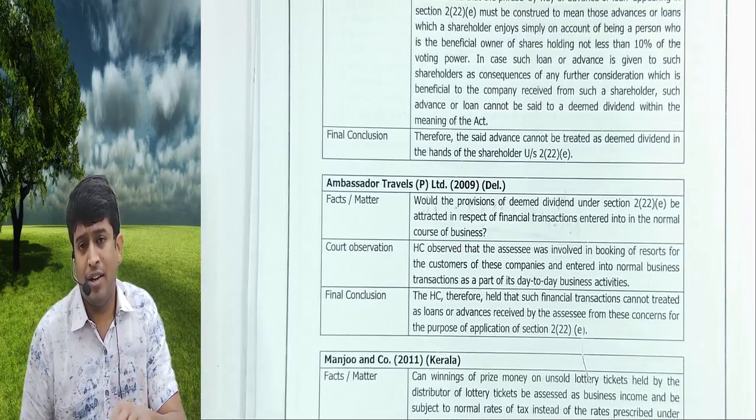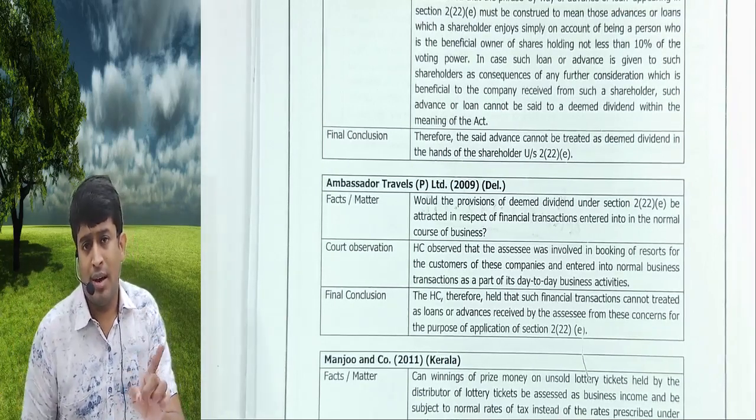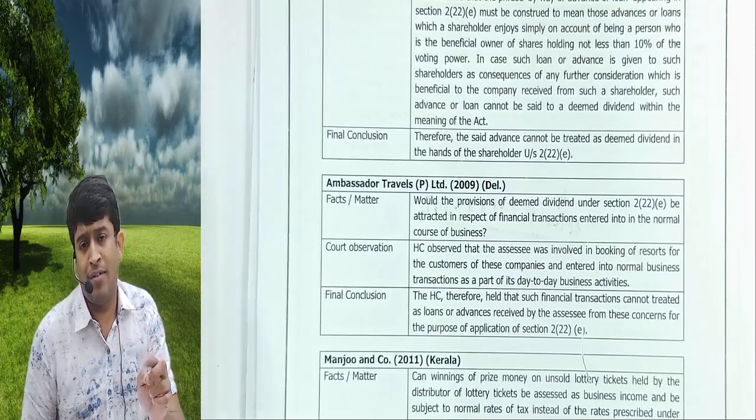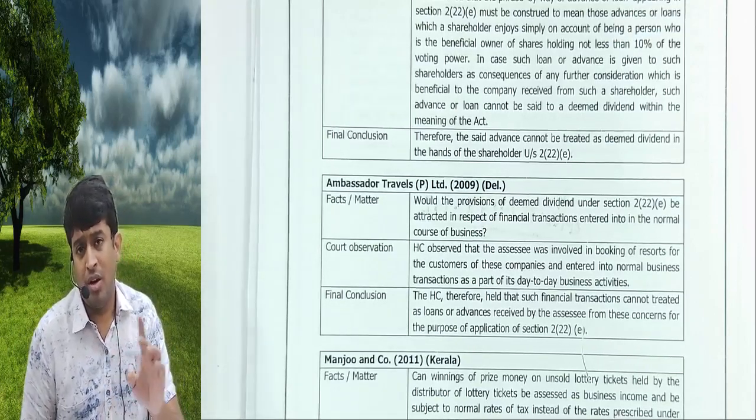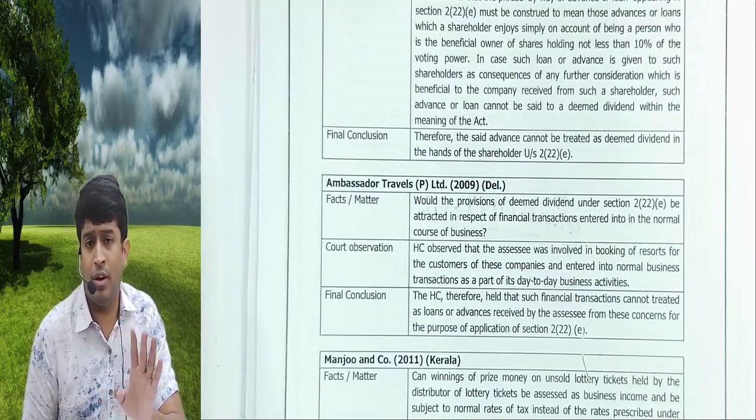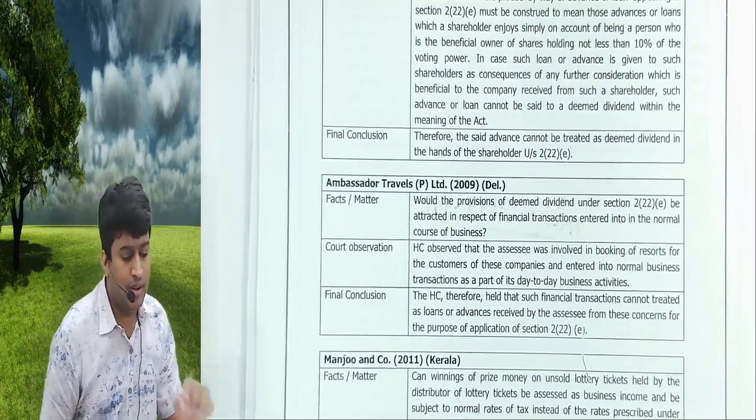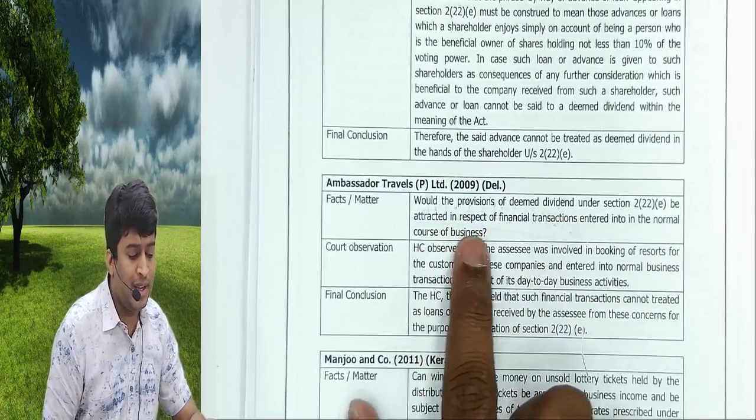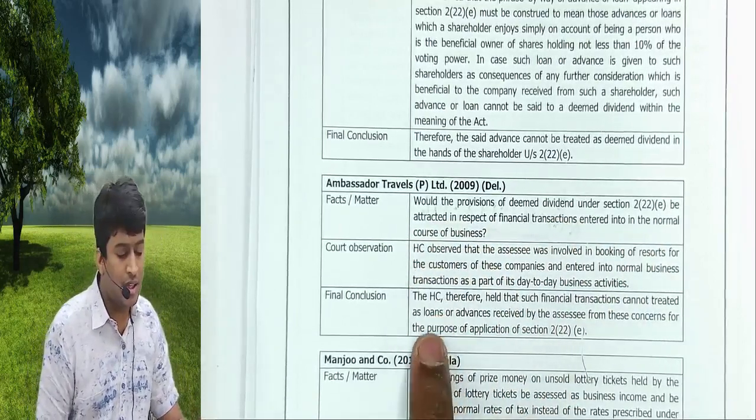Company is into cement manufacturing. I am a shareholder. I am into limestone business also. I have a separate limestone business. The company entered an agreement with me that I will provide limestone to the company for manufacturing of cement, because limestone is one of the raw materials, for which the company gave an advance to me. On those advances also 222E will not apply, because that is not an advance given to a shareholder but to a supplier for supply of goods. Would the provisions apply in respect of financial transactions entered into in the normal course of business? Answer is no.